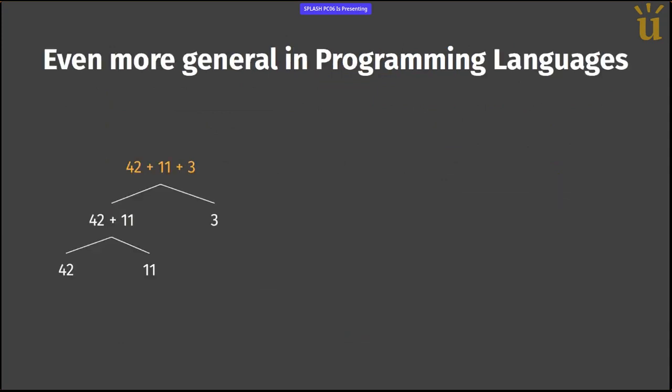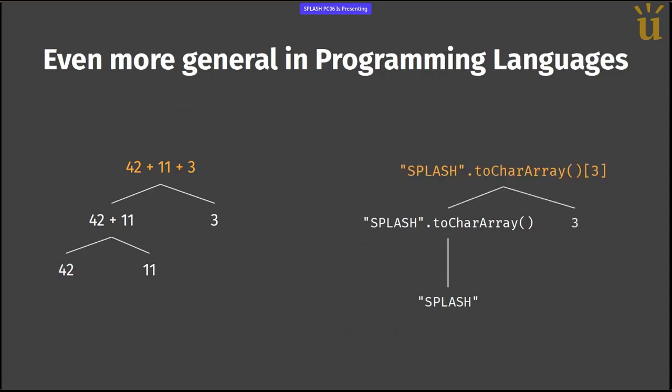Now, this is even more general in programming languages. Let me show you a possible example. We can take a string like splash, and then we can call, for example, a method on this string, and then we can have a number, and then we can access a position on this array. We can have the fourth letter.